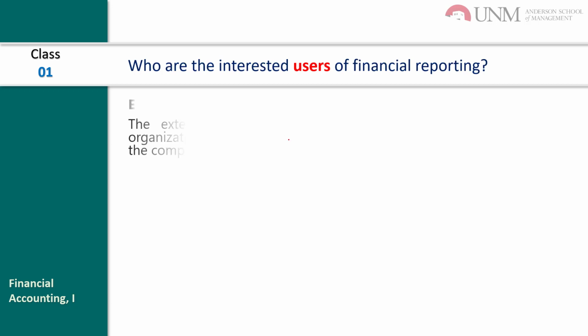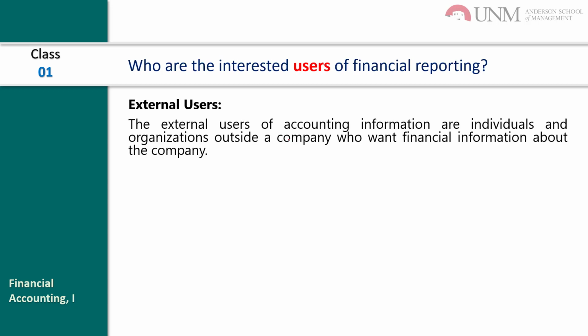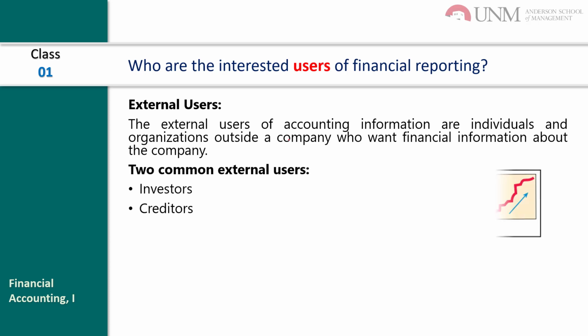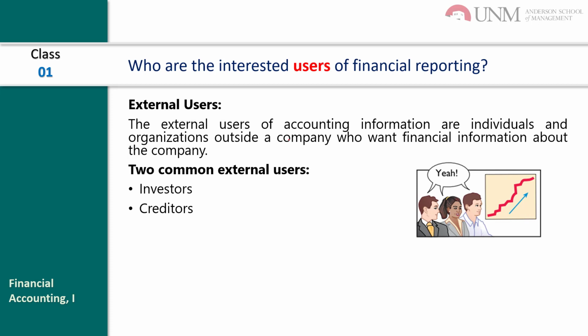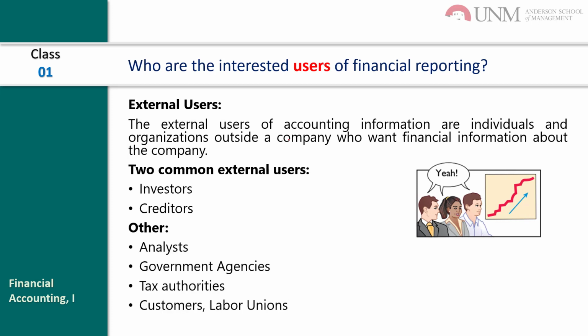And there are external users, who are people from outside the organization who want financial information about the company. They have some vested interest in the company. The two common external users are investors and creditors. Others are analysts, government agencies, tax authorities, customers, and labor unions.